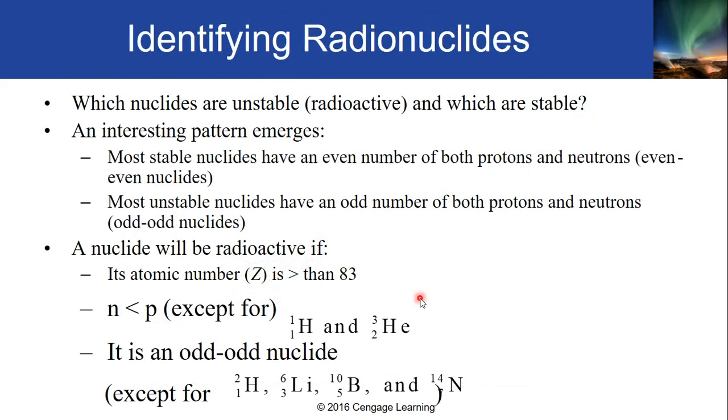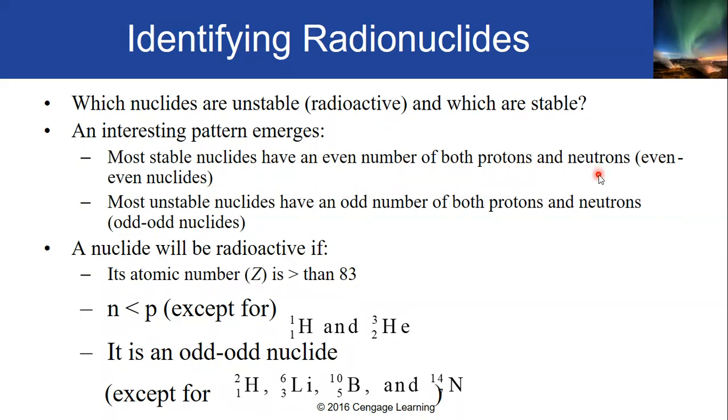How do we identify if a nuclide is actually stable or not? Which nuclides are unstable, or known as radioactive, and which ones are stable? There is actually a pattern. Most stable nuclides have an even number of both protons and neutrons. So, when a nuclide is stable, its protons and neutrons are even numbers.